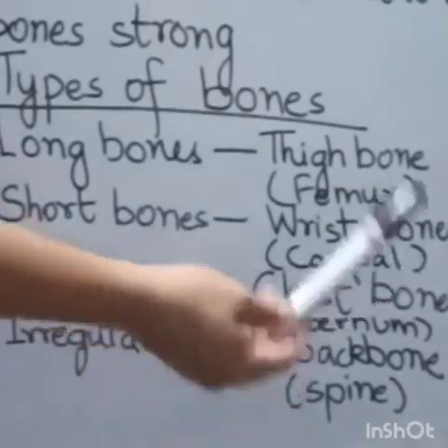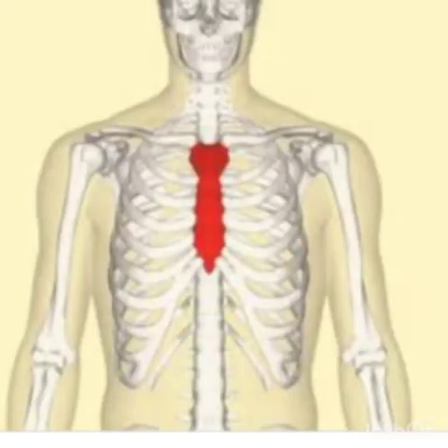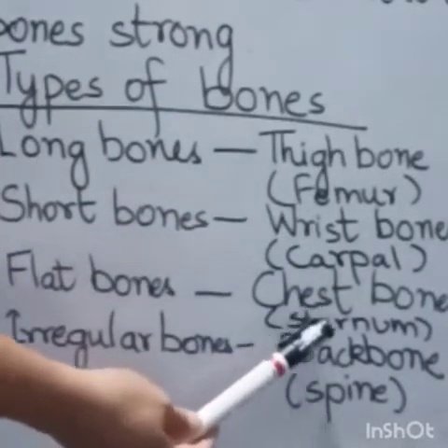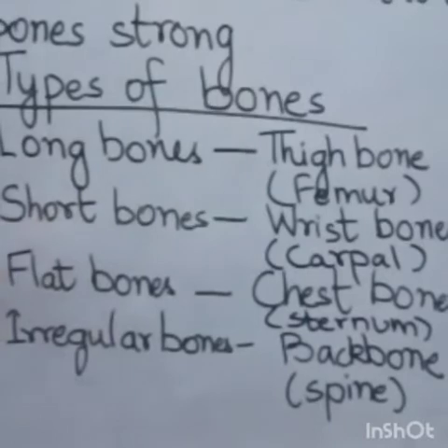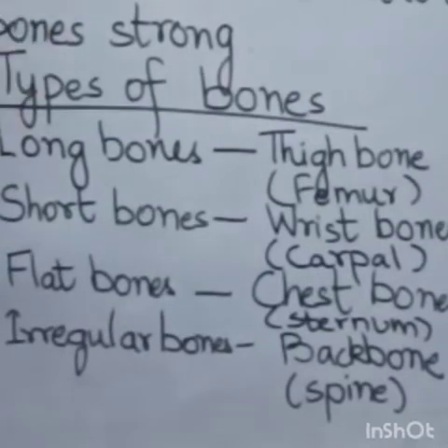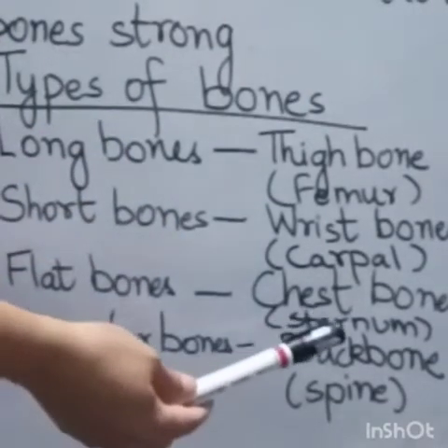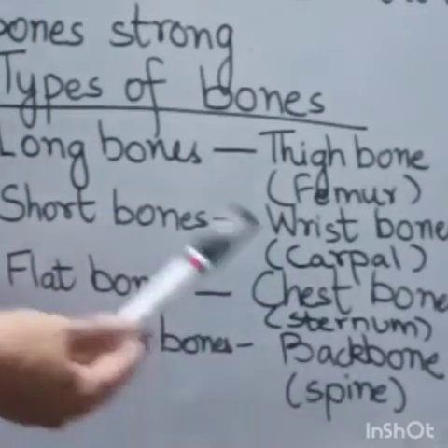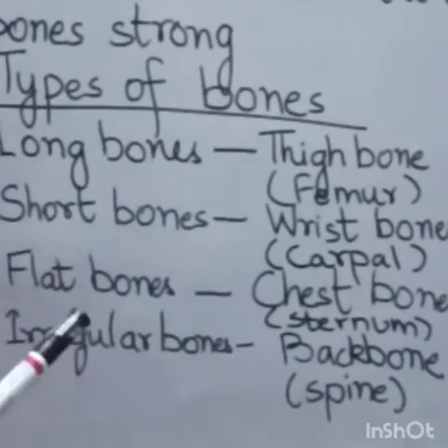The bone that is present in the middle of the chest is known as sternum. It is a flat bone. Then comes irregular bones, bones that are not regular in shape. And the backbone, which is also known as vertebral column or spine, has irregular bones.